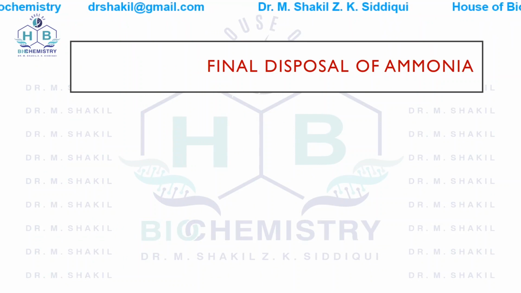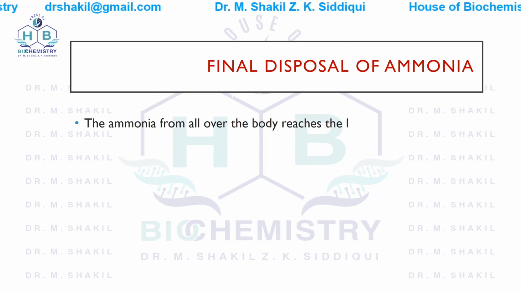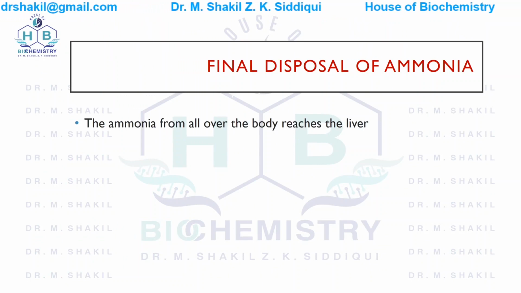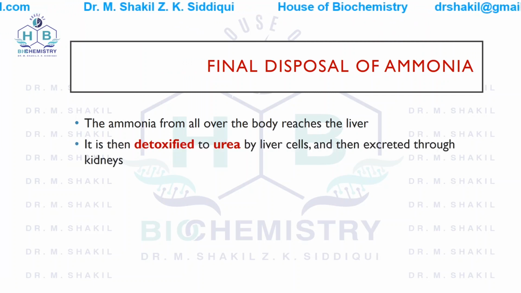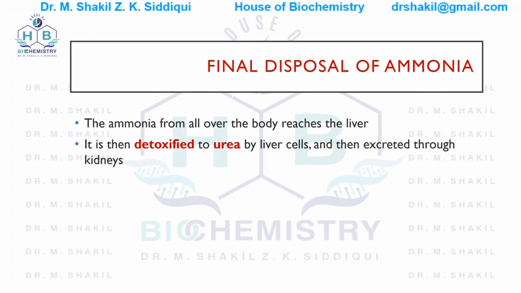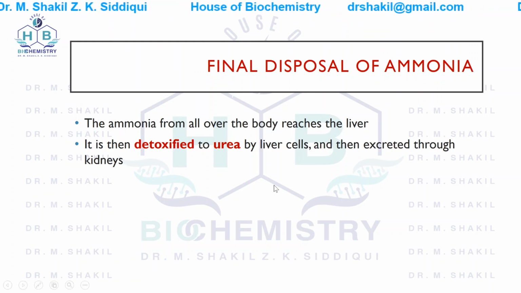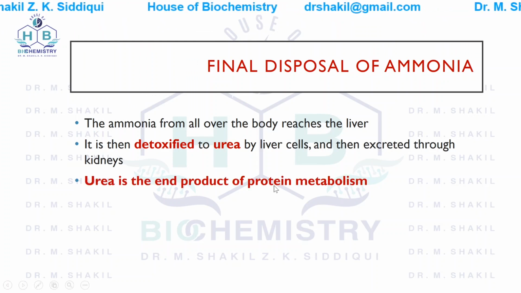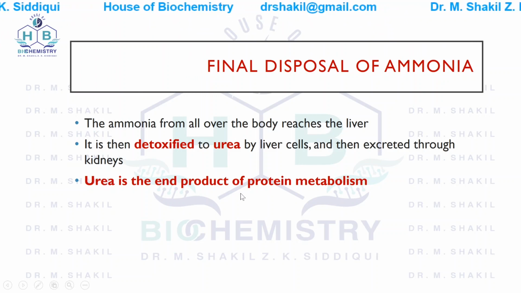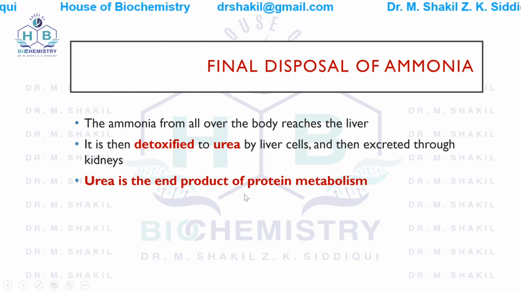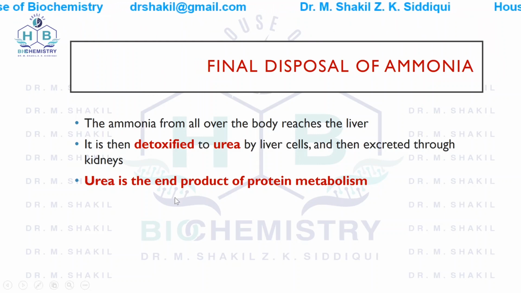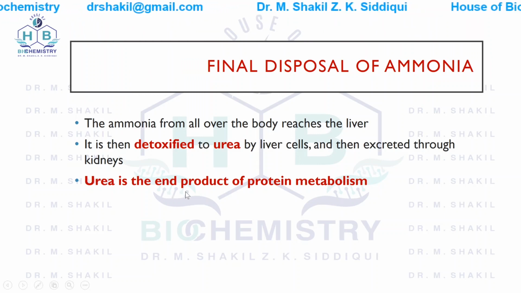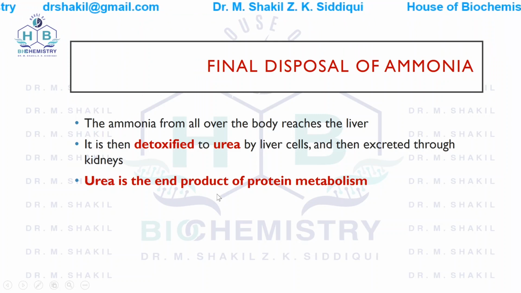Now, final disposal of ammonia. The ammonia from all over the body, when it reaches the liver, is detoxified, converted into urea by the liver cells, and then it is excreted through kidneys into the urine. Urea is the end product of protein metabolism. If you are asked a question, what is urea? You will answer urea is the end product of protein metabolism.